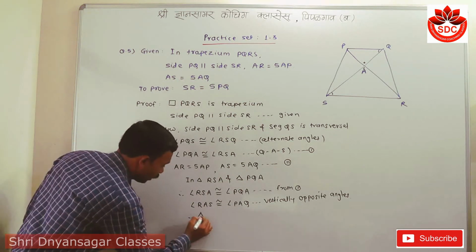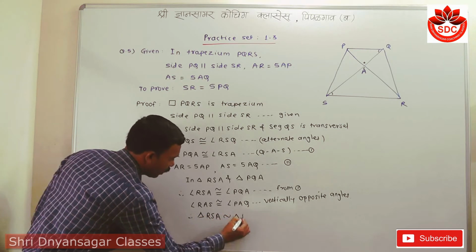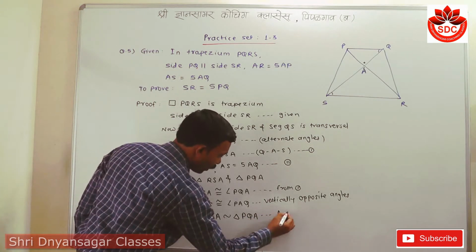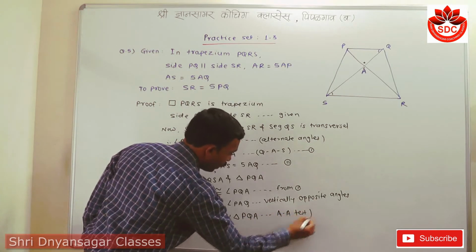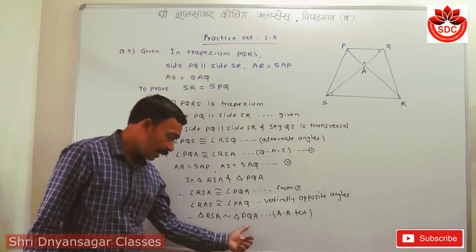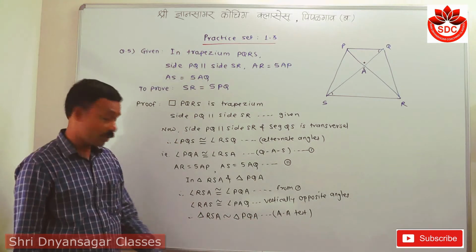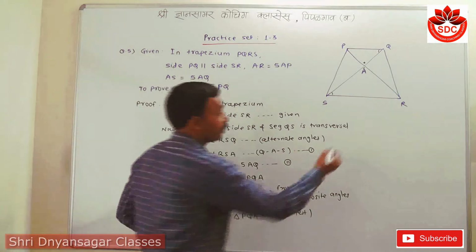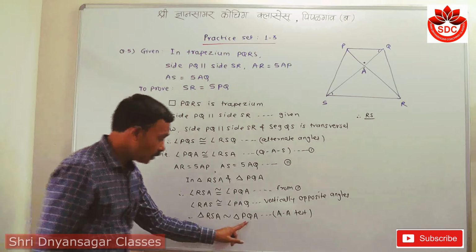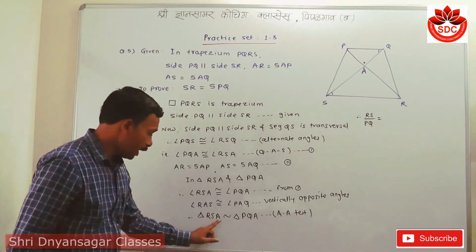So triangle RSA is similar to triangle PQA by the AA test. If these two triangles are similar by the AA test, then their corresponding sides are also in proportion. So RS upon PQ is equal to